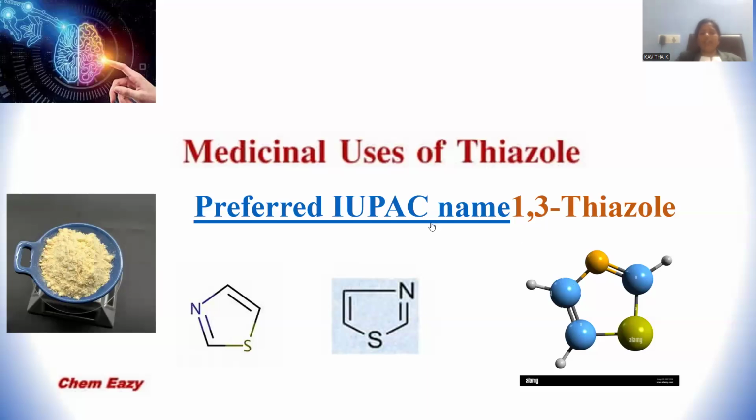And the IUPAC nomenclature is provided for this thiazole. In accordance with the International Union for Pure and Applied Chemistry, it is designated as 1,3 thiazole, right? So heteroatoms are located at positions 1 and 3, so the 1,3 positions are mentioned for the heteroatoms. And being a five-membered ring, ole is the suffix we added. Thia indicates the sulfur, aza indicates the nitrogen. This is the way the nomenclature is provided in accordance with the International Union for Pure and Applied Chemistry.